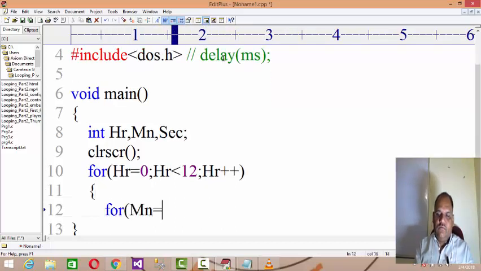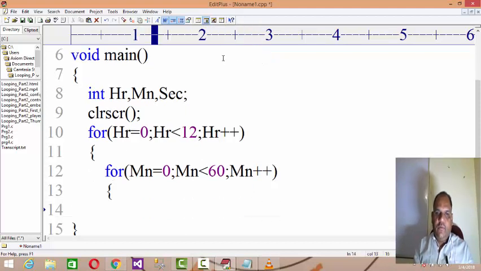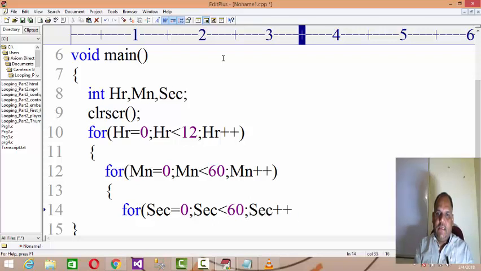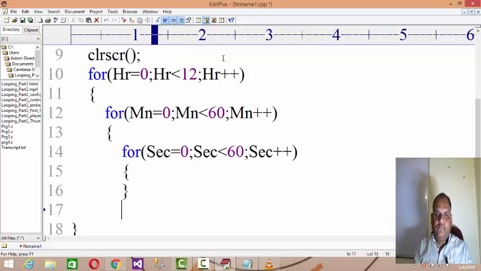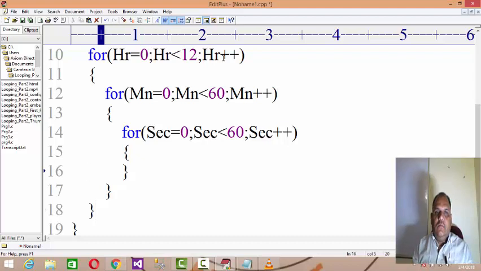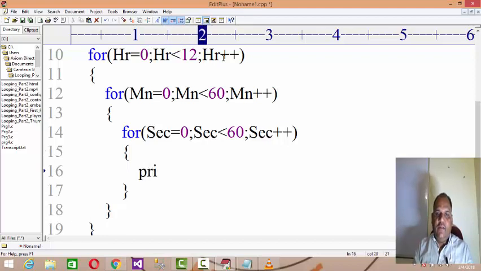Then for minute equals 0, minute less than 60, minute plus plus, this is for minute. And then for second equals 0, second less than 60, second plus plus, this is for second. Now, as I already explained to you about the feature of nested loop, now here I want to printf